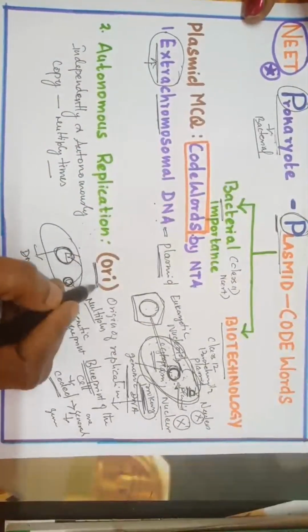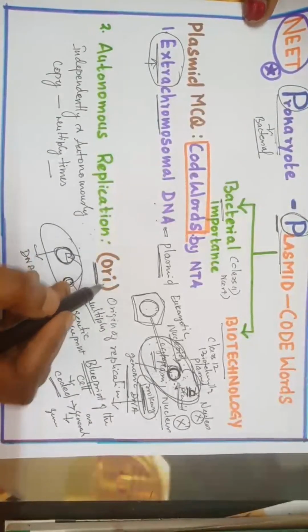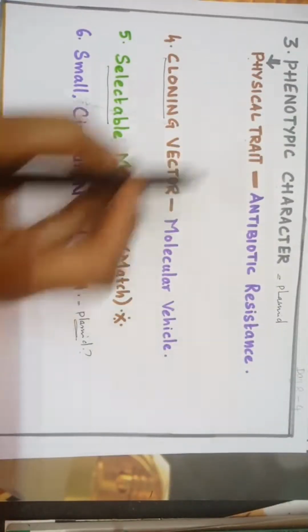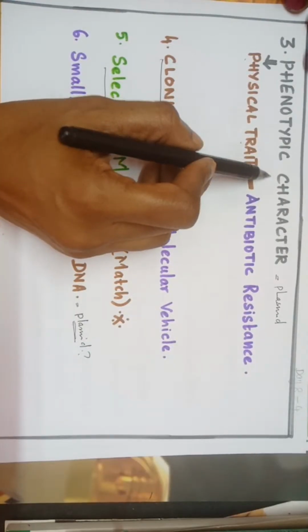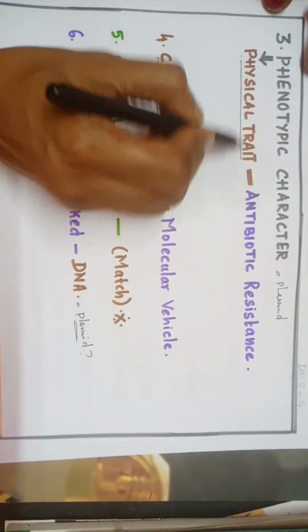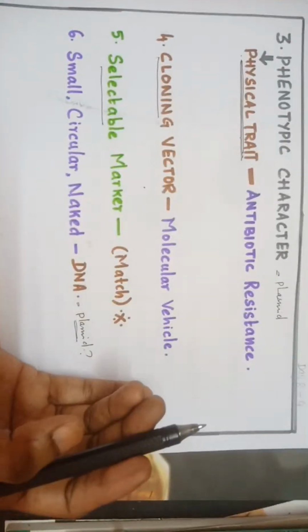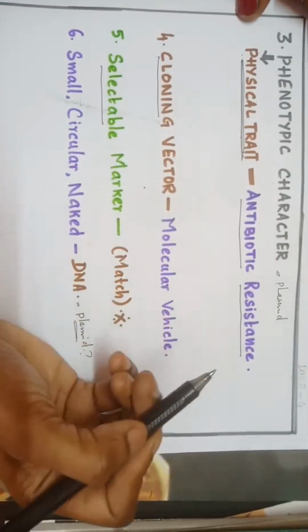This one is very important in biotechnology, origin of replication. Okay, this we will study in the biotechnology lessons. Next, the third is the phenotypic character. What is the meaning of phenotypic character? Expression, physical trait, expressing outward, which is helpful in antibiotic resistance.